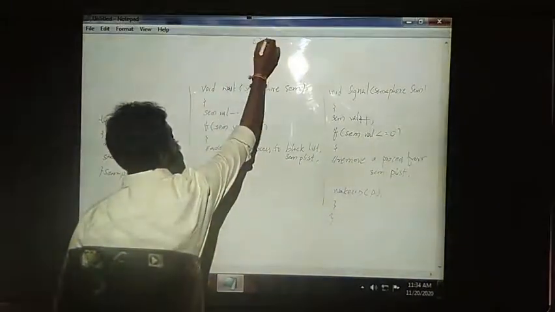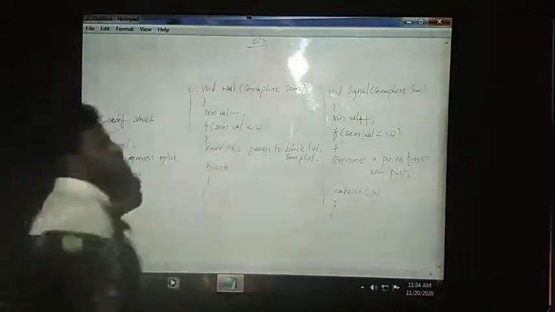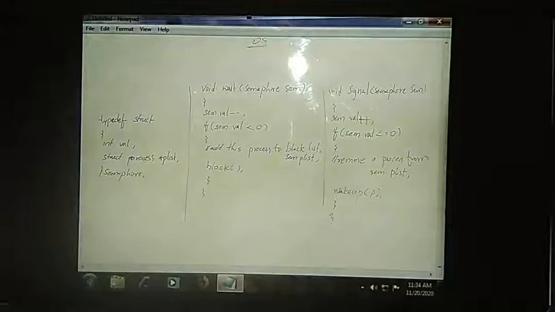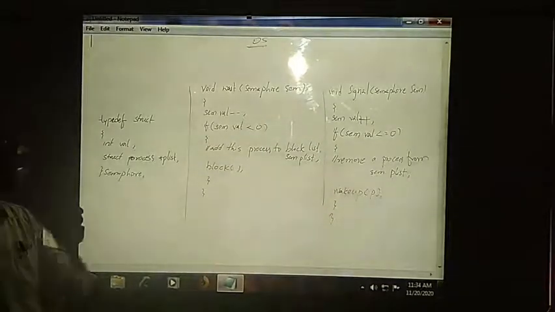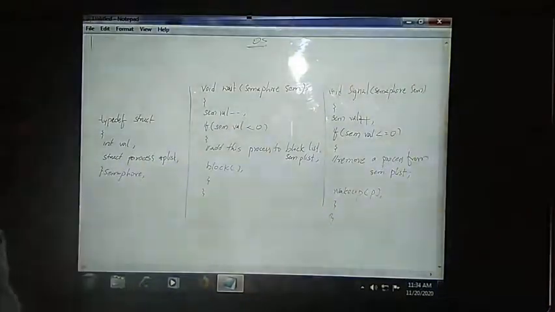In our previous lecture we started semaphores and saw how we will be using the semaphore. What is a semaphore? A semaphore is an integer variable which can be shared between the two atomic operations, wait and signal. By using this we will synchronize the processes. We will have mutual exclusion. In order to see how we will implement these semaphores, I have taken an example.